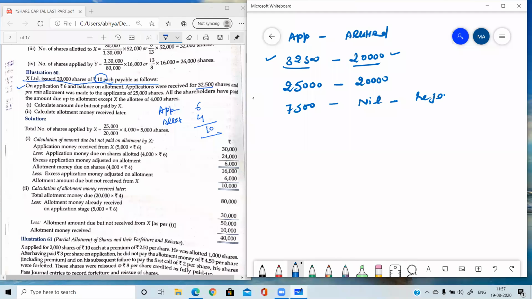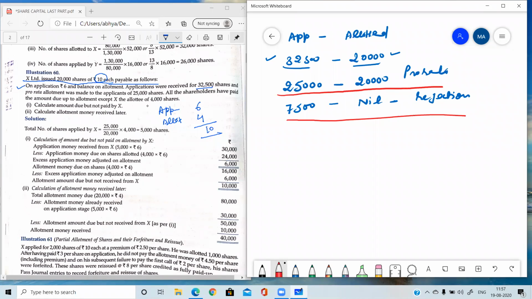So here we have used the third method, which is the combination of pro rata and rejection. This category is the pro rata category and this is the rejection. Now you may be confused that in the question it is not written that the balance shares are rejected, but it is clearly written that the pro rata allotment was made to the applicants of 25,000 shares. It means the shareholders who applied for 25,000 were given 20,000 shares.